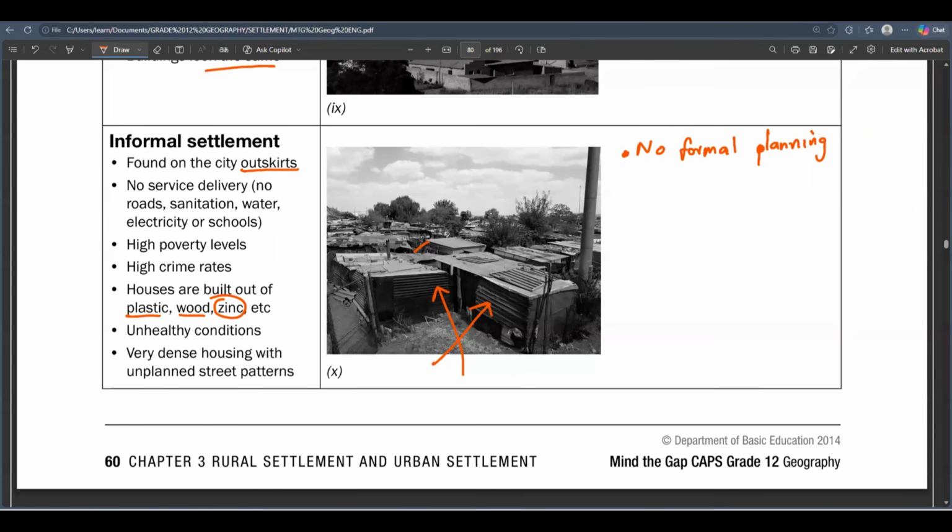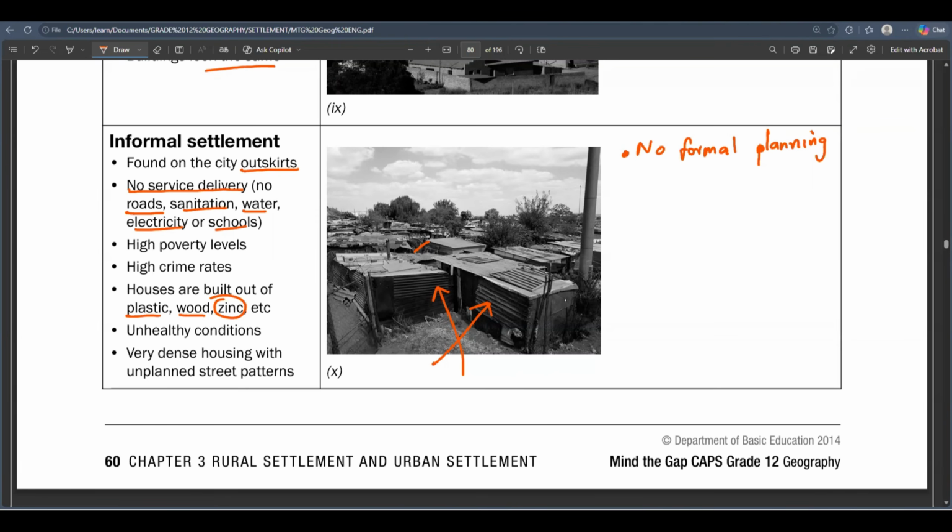Usually the informal settlement is not developed by the municipality at all. It's just people who decide to start building when they get the land. So there is absolutely no service delivery, by the way. No roads, no sanitation, no water, no electricity, no schools. There is no government facility that you're going to find in an informal settlement. As the term says, it has not been planned to be there, but people saw an opportunity and they stayed.